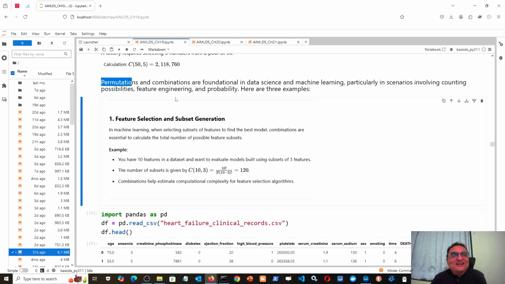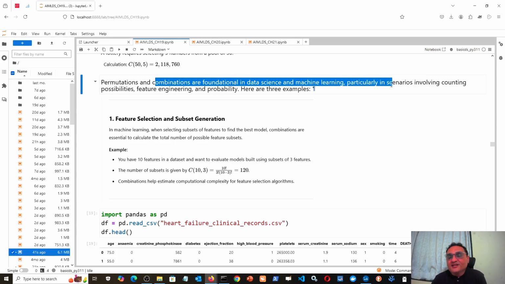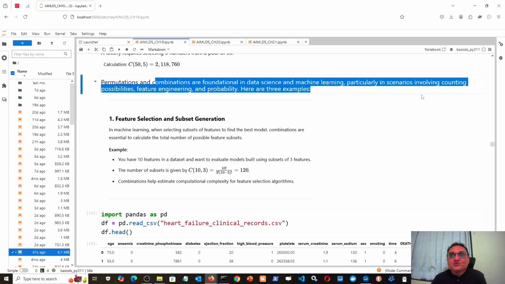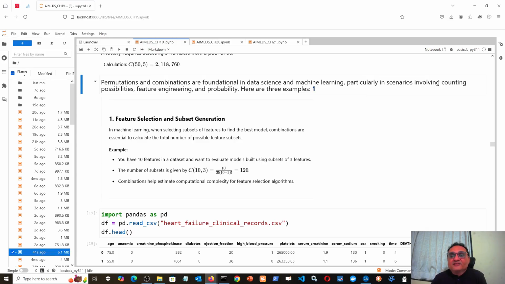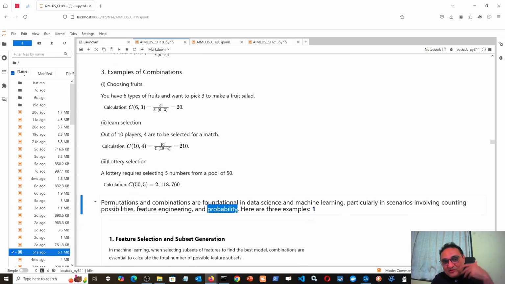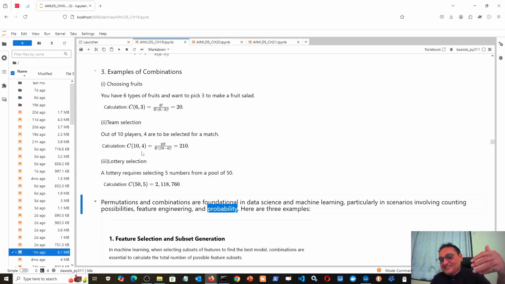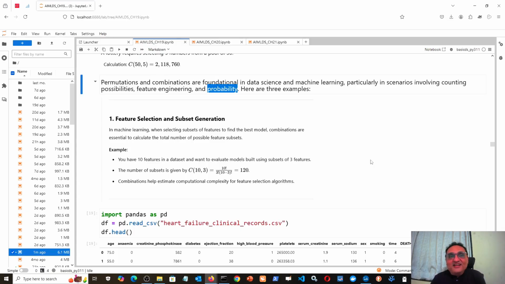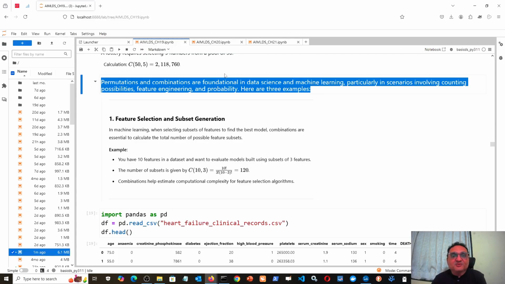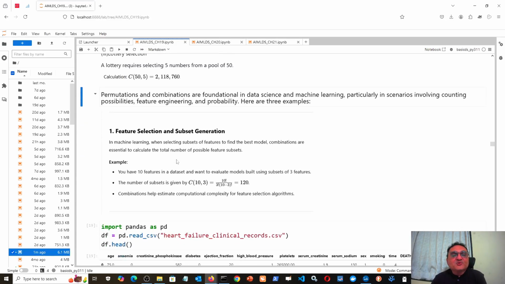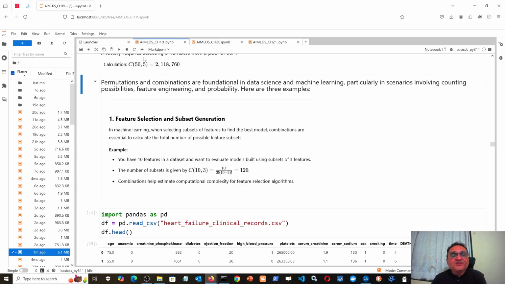Okay, then permutation and combination are foundational in machine learning, and they are particularly useful in scenarios involving counting possibilities, feature engineering, and probability. The reason for taking this permutation combination lecture is that slowly you should get the idea of the odds. From all the discussion, you get the idea of the odds or the chances, probability, those things. Now in our daily life, we use all these as the same words, but actually they have different meanings, and we will also take the scientific definition of probability. But first, we will look at some applications in data science where these permutation combinations are useful. That would be in the next lecture. See you in that. Thank you.